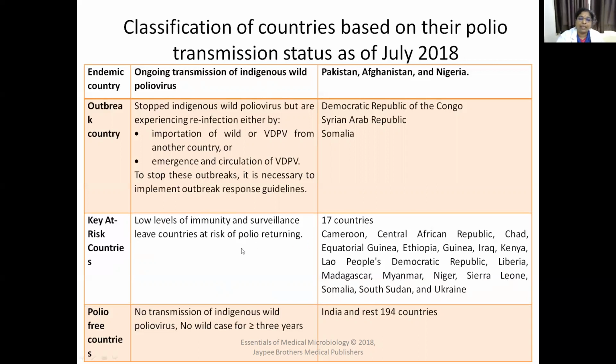They are called key at risk countries. So based on polio transmission status as of July 2018, they are classified as endemic country, outbreak country, key at risk country, polio free country, and India falls in polio free countries. That is, no transmission of wild polio virus has occurred in more than 3 years.